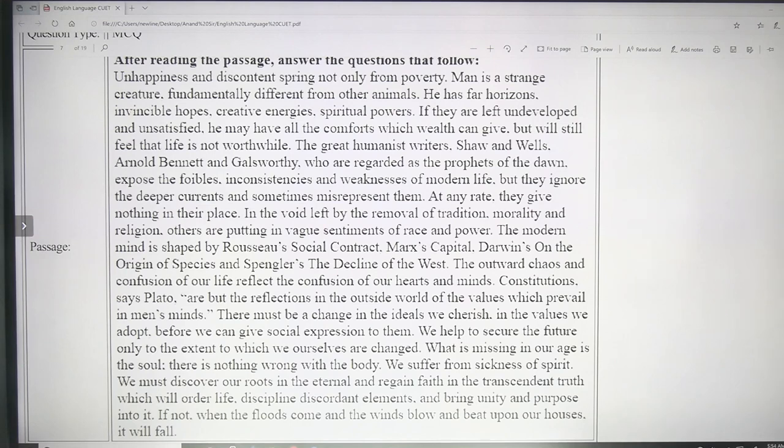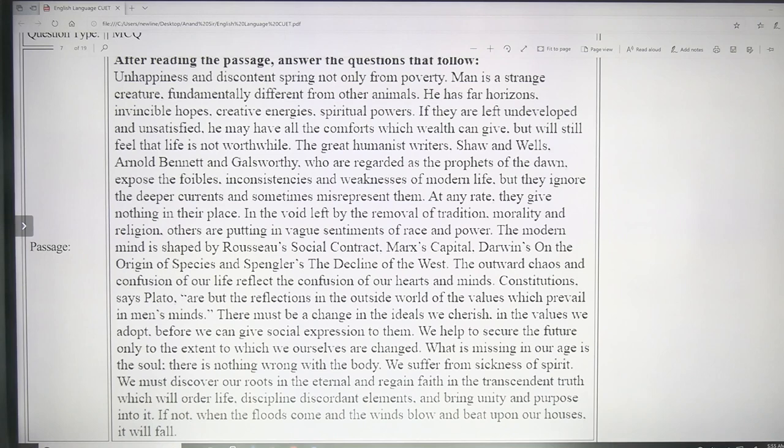The outward chaos and confusion of our life reflect the confusion of our hearts and minds. Constitutions, says Plato, are but the reflections in the outside world of the values which prevail in men's minds. There must be a change in the ideals which we cherish, in the values we adopt, before we can give social expression to them. We help to secure the future only to the extent to which we ourselves are changed. What is missing in our age is the soul. There is nothing wrong with the body. We suffer from sickness of spirit. We must discover our roots in the eternal and regain faith in the transcendent truth which will order life.